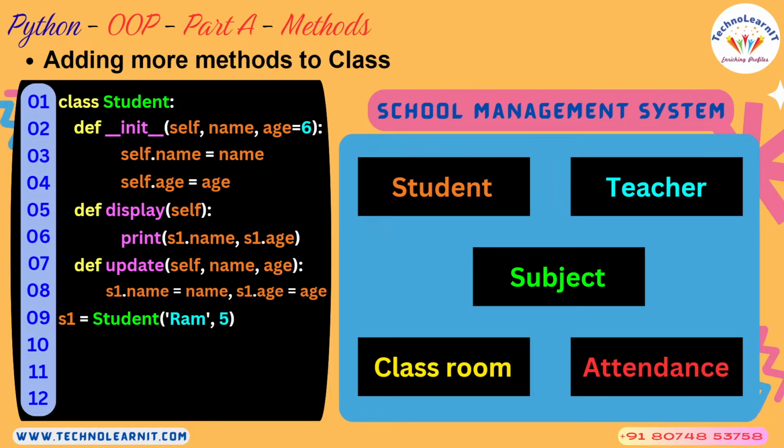And s1 dot name will be updated with name. Sorry, this should be self actually. It should not be s1. There is a typo there. It should be self dot name and self dot age.